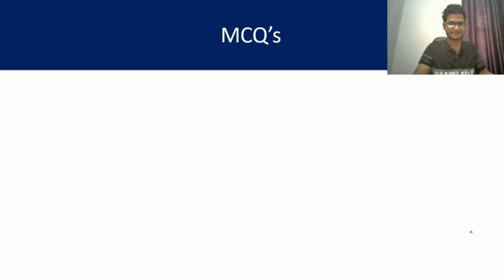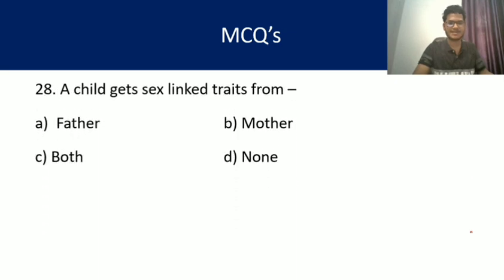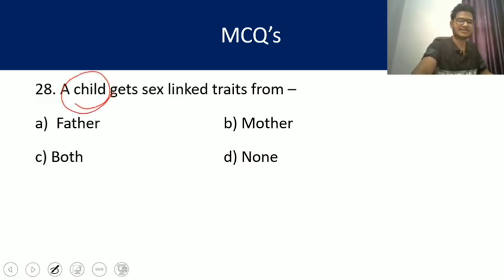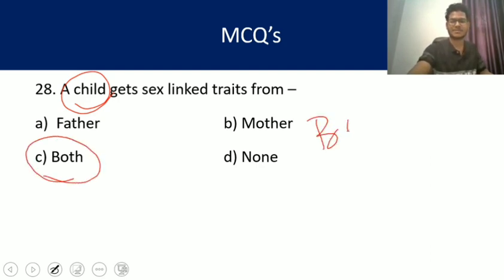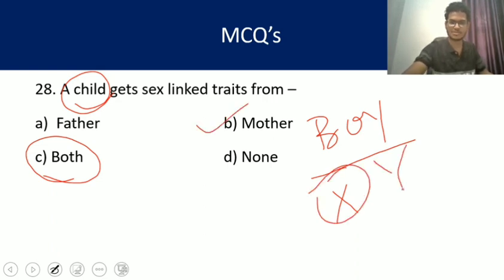Question number 28. A child gets sex-linked traits from. Yes, the term child says that both is the right answer, because if it will be a boy or the male child, then it will receive X chromosome from mother and Y chromosome from father, and we know that X chromosome is having the disease, so the answer will be mother.